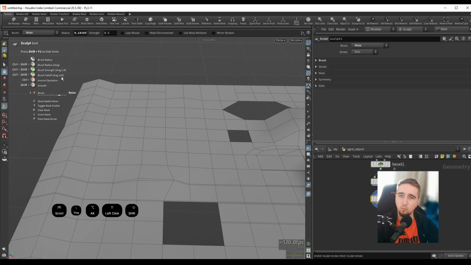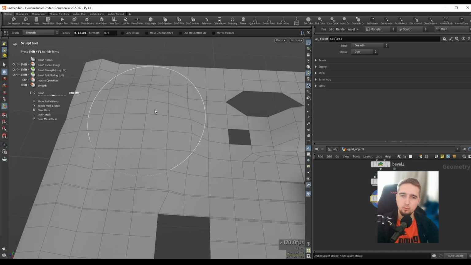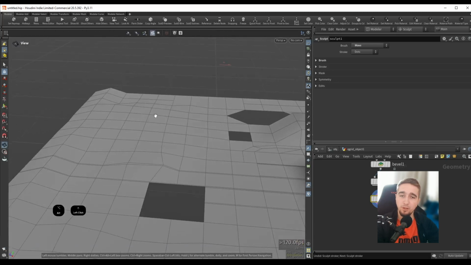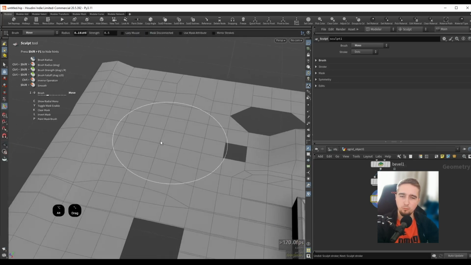So we can also cycle through some of these modes over here. If I press 1, 2, 3 and so on, I can change through some of these modes. So if I want to go back to the move tool, I can press 4, and now I can move my topology around, and I think 6 will be smooth. So now I can smooth this, or I can remain in the move tool and just hold down Shift and drag to smooth out the mesh.